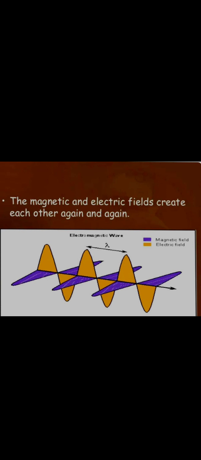In a wave structure, the angular displacement is theta, and for the phase shift it is phi. Somewhere phi is used for phase shift, somewhere theta is used as the phase shift. Phase shift means at what angle they are traveling relative to each other. If they are traveling at 90 degrees, it is a 90 degree phase shift. If they are traveling at 180 degrees, then the directions will be opposite to each other. In this wave you can see they are at 90 degrees, so they are mutually perpendicular. That means the phase shift between these two waves is 90 degrees.